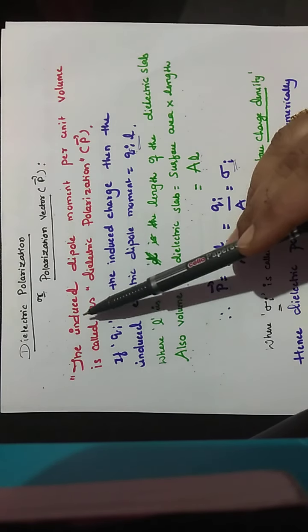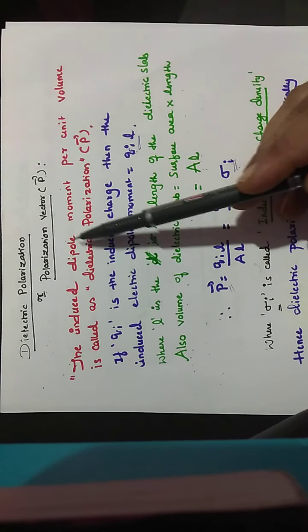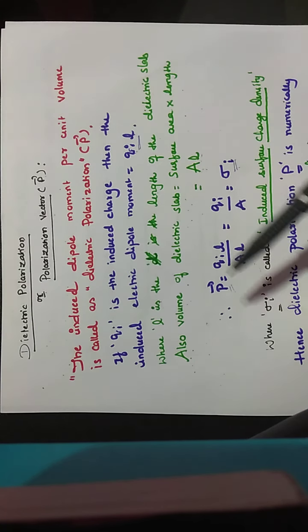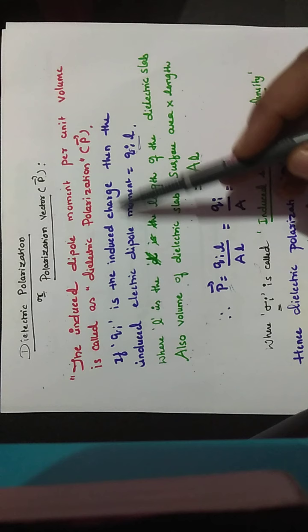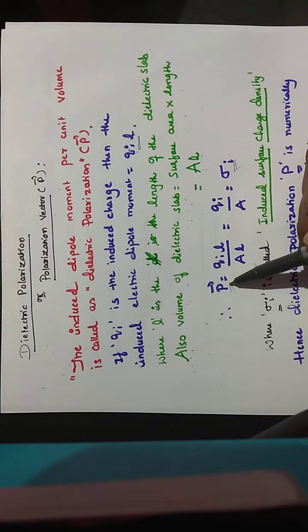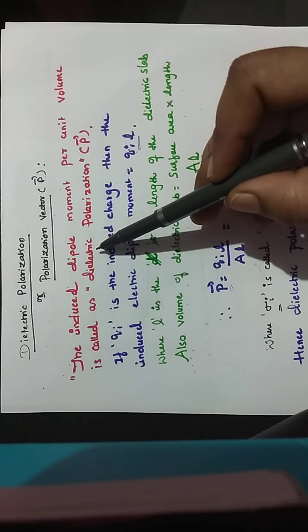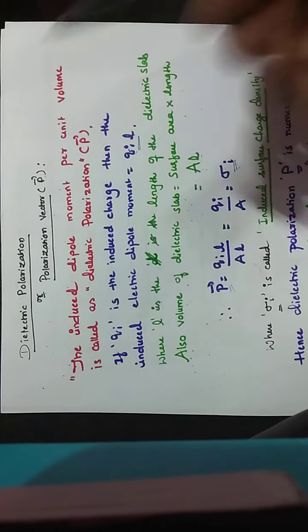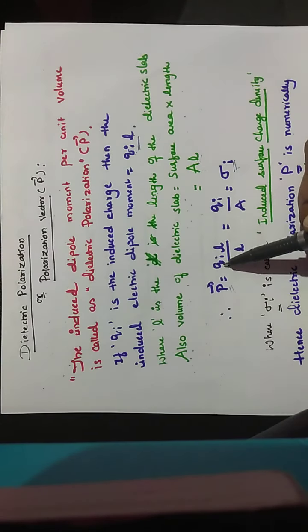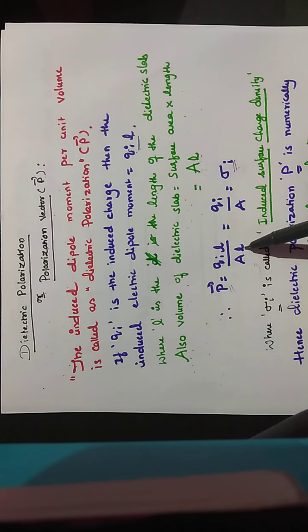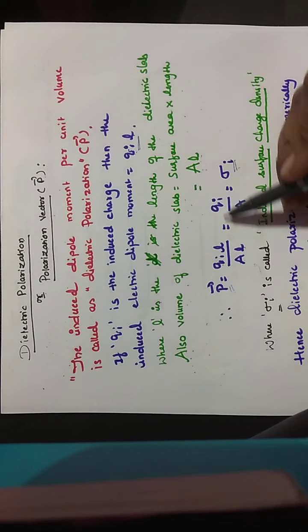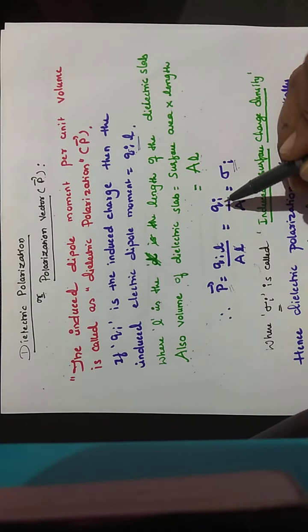As we all know from the definition of dielectric polarization, it is the induced dipole moment per unit volume. So the induced dipole moment is Qi into L and the volume is A into L. If L gets cancelled, what will remain?